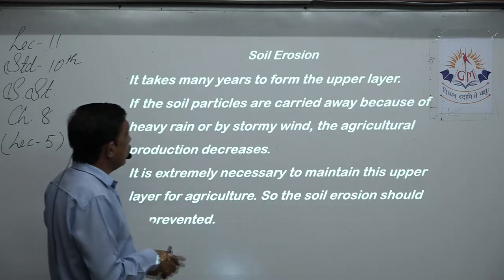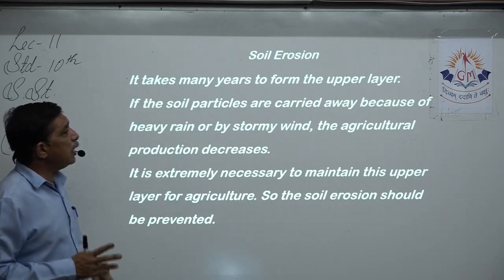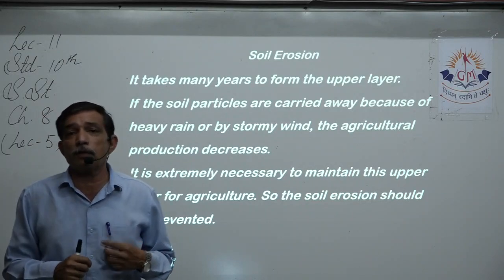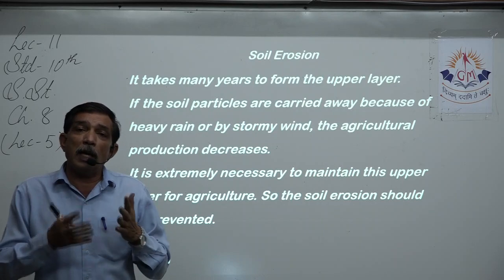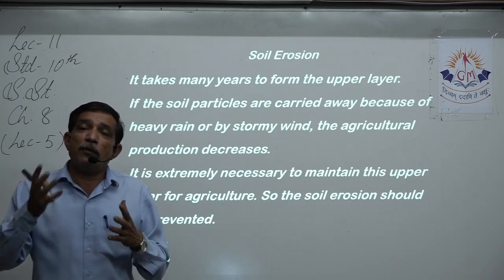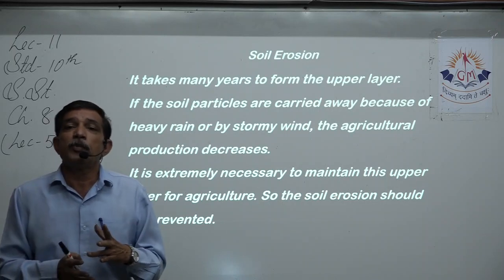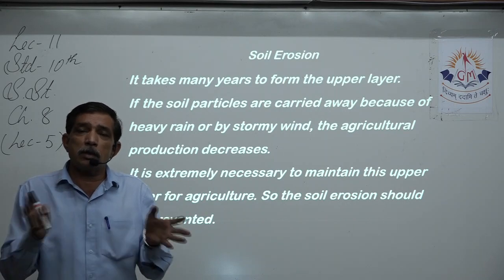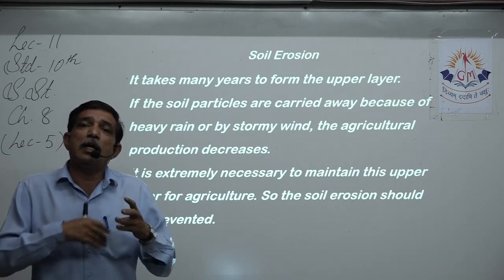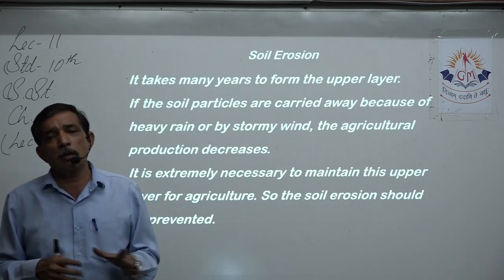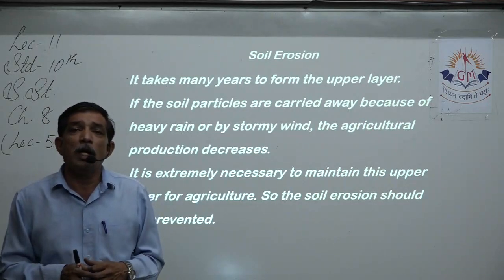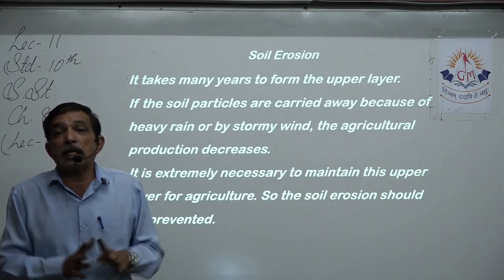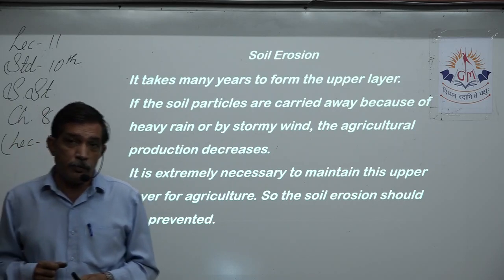Now, soil erosion we are going to learn in depth. It takes many years to form the upper layer. Now we have learned in soil formation, it takes millions of years to form that soil, because the bedrock has to come to the surface. Then factors like climate, wind, water, other forces will act upon it and break it into parts. They break the stone into small parts, and then again continuously hit it with water and other forces, for example trees and plants growing, and they crush those small pieces into yet smaller pieces and finally into sediments, and that is how it takes millions of years to form soil.